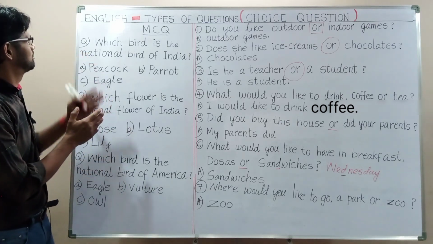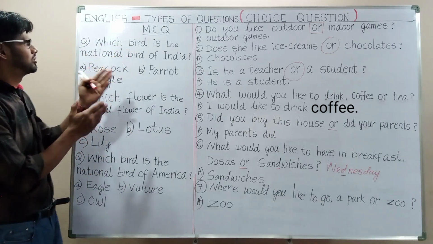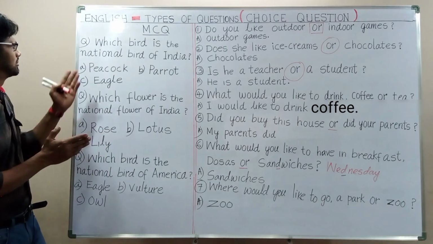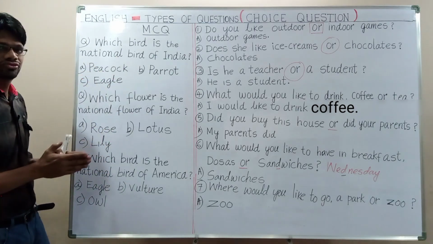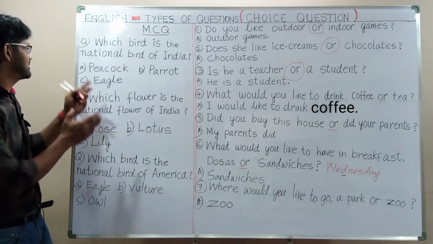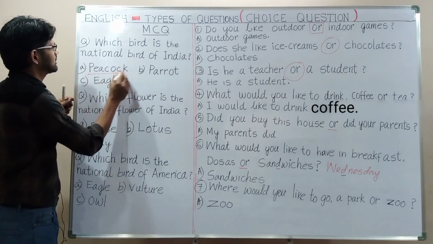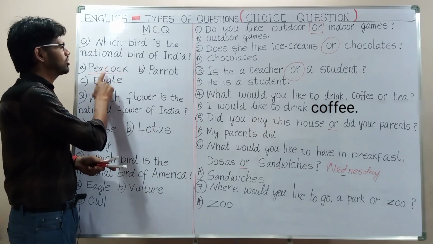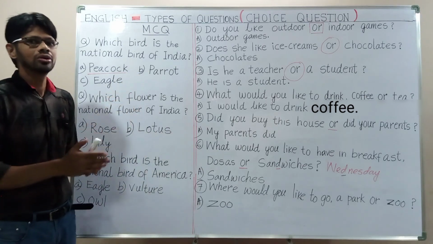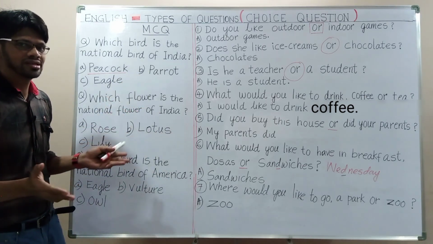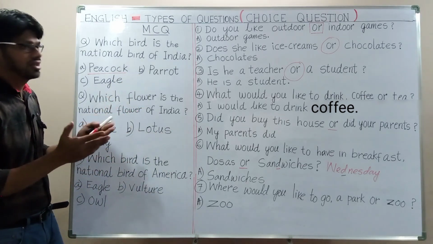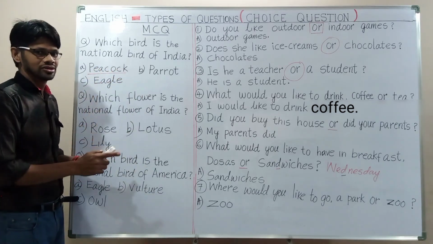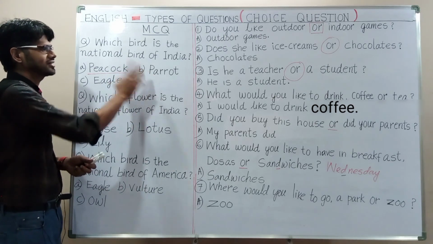Here we have some examples. Which bird is the national bird of India? Peacock, parrot, eagle. Three options are there. The answer is, of course, peacock. But we may get confused between peacock and parrot, because a parrot is also a very beautiful bird and most of us like parrots too. So here the distractor is parrot.